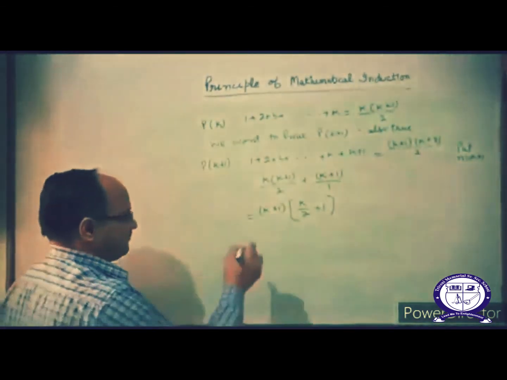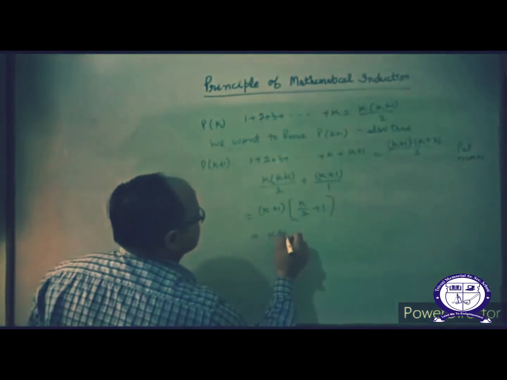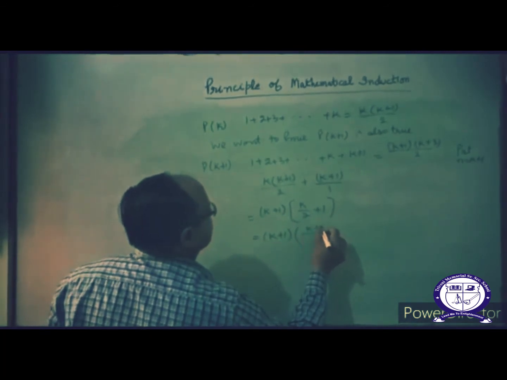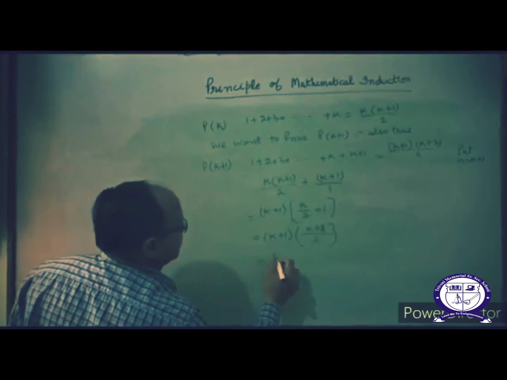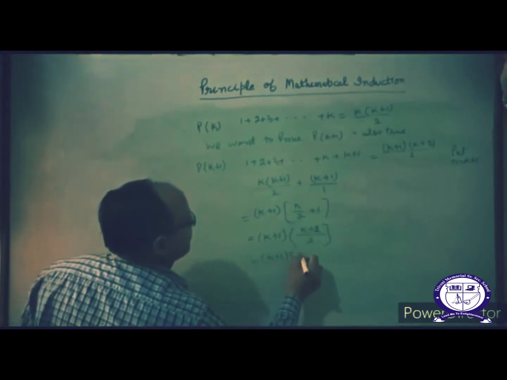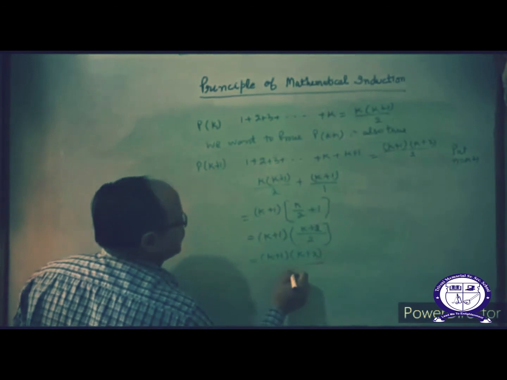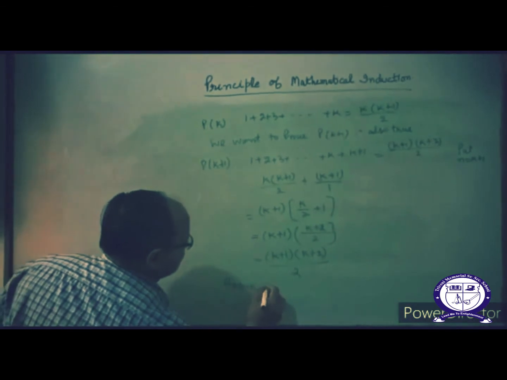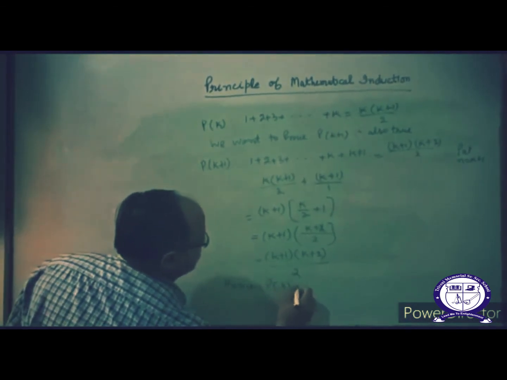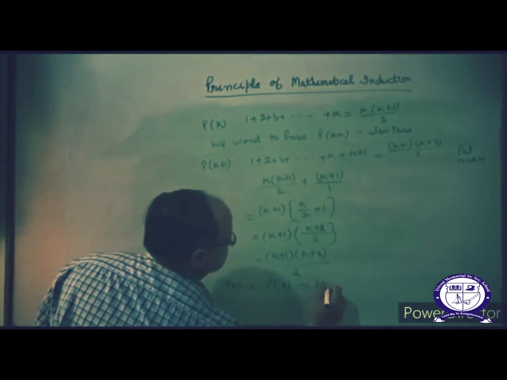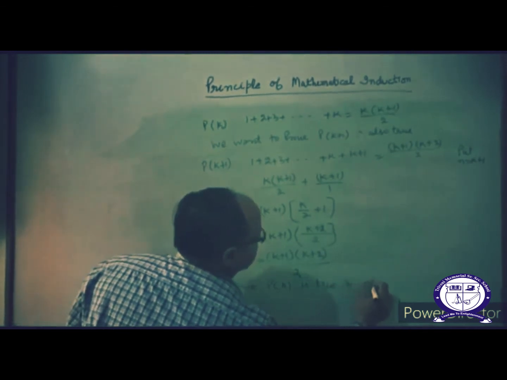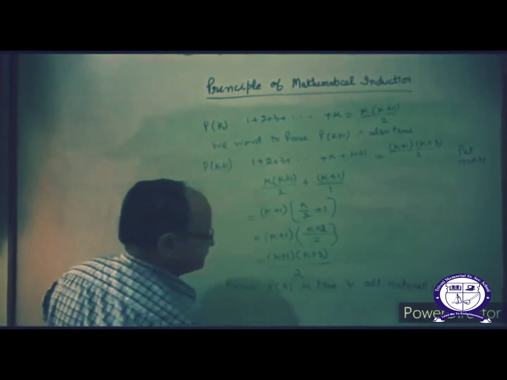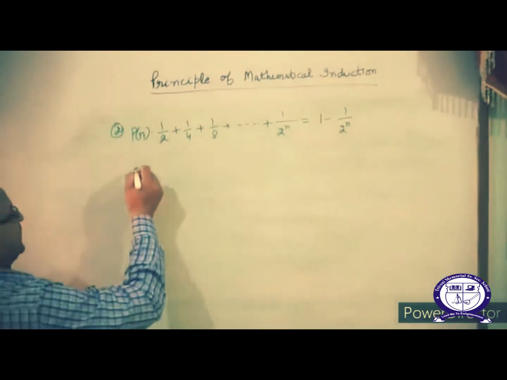Correct, students? K plus 1, you can take LCM here 2, K plus 1 and K plus 2. That is equal to K plus 1 and K plus 2 by 2, which is equal to right hand side. Hence, P of n is true for all natural numbers. Correct? Okay. Second question of PMI.